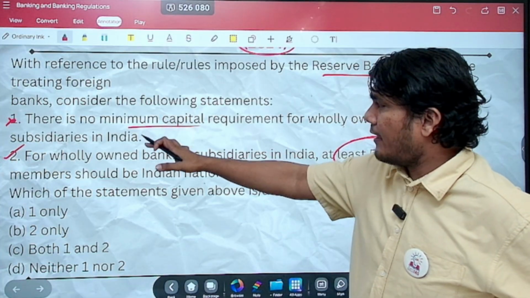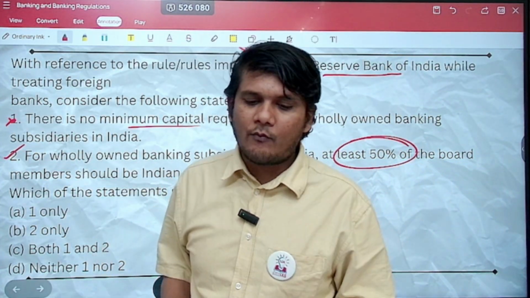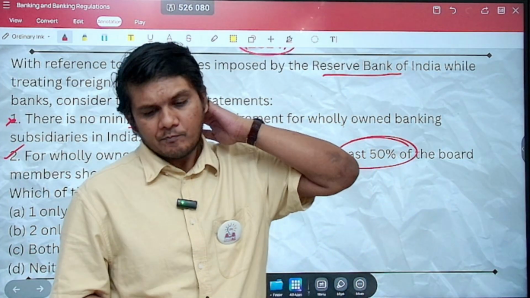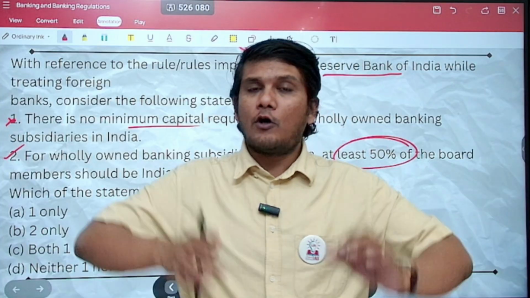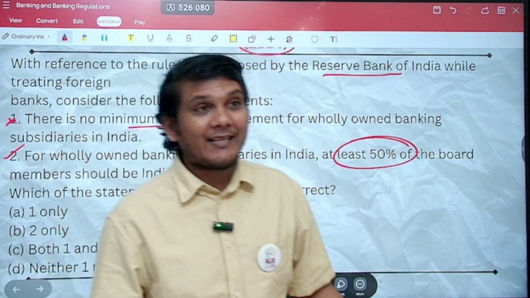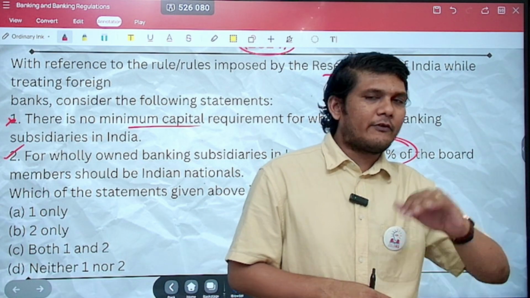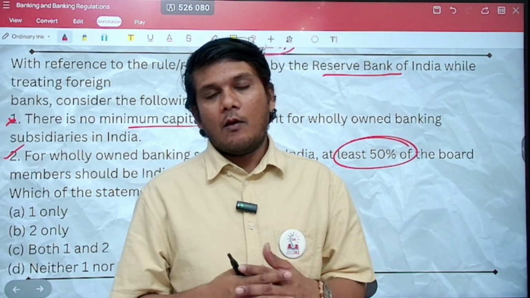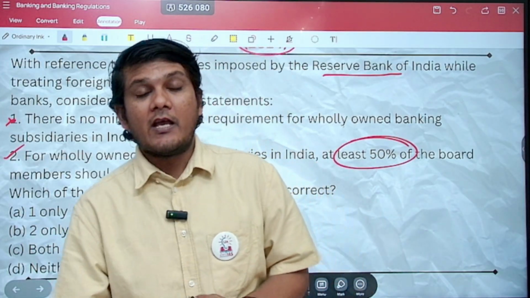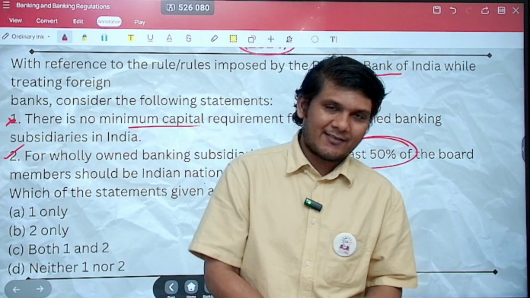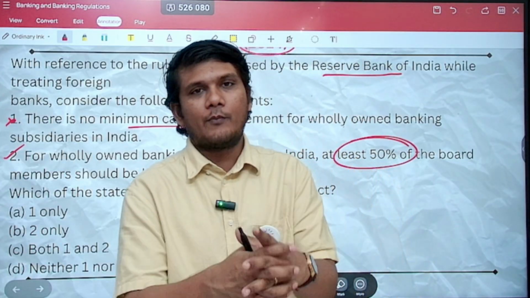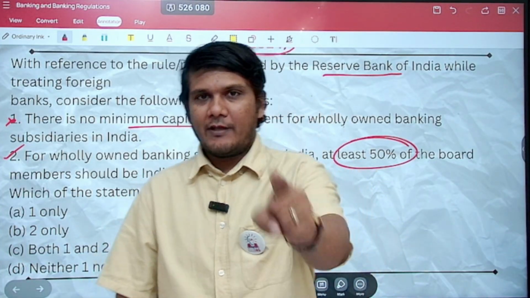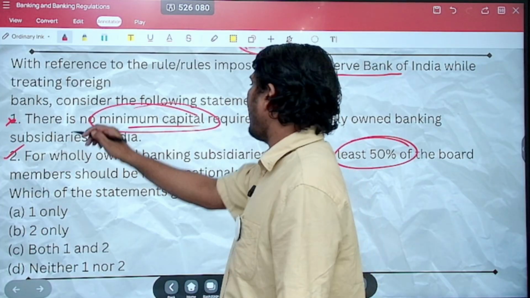First statement being incorrect. First, you can guess there would be some requirement of the minimum capital. What is this minimum capital? See, when you are opening a bank, you have to have some of your own capital invested. You cannot take every money which is on loan, which is not your money, and start a bank. Why? Your very own money needs to be invested. Because when your own money is invested, that is when you will take it seriously, you will be interested in it, and you would be looking for it to do well. That is why, remember, if there is a bank, there has to be a minimum capital requirement.